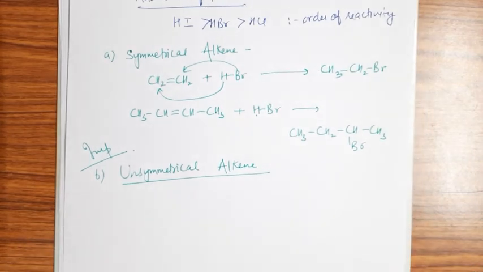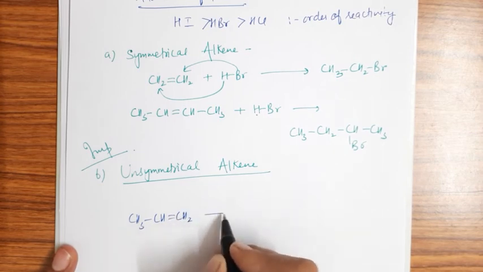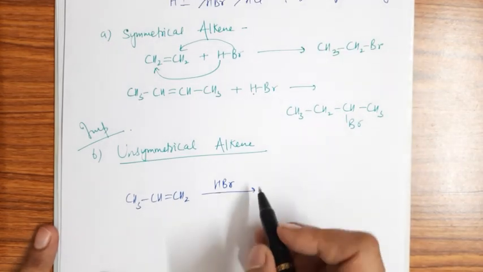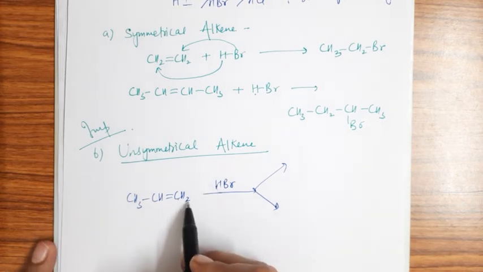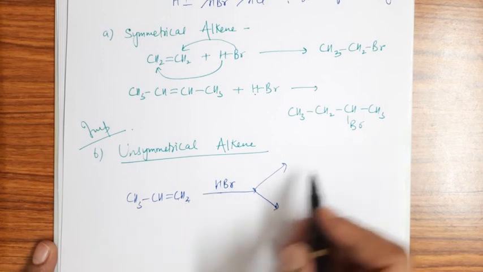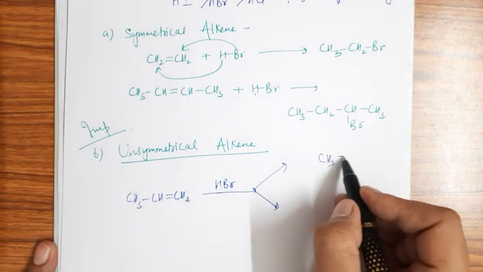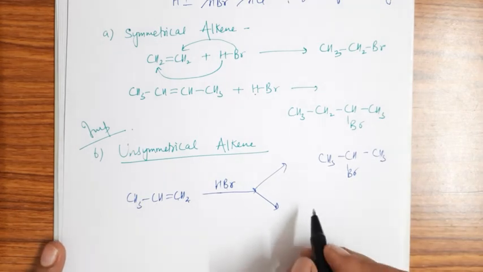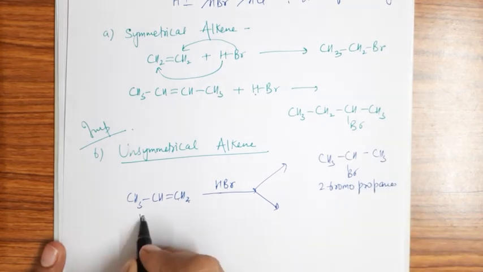So if we take the case of unsymmetrical alkene, then there will be two possibilities. I'm taking the case of propene. When we treat it with HBr, there will be two types of possibility. One, hydrogen can attach to carbon which consists of more number of hydrogen, and bromine to the carbon which consists of lesser number of hydrogen. That means this one. This is the first possibility, right? And the name is 2-bromopropane.